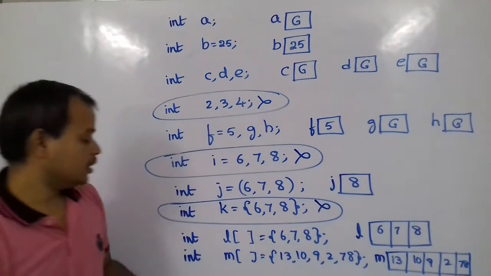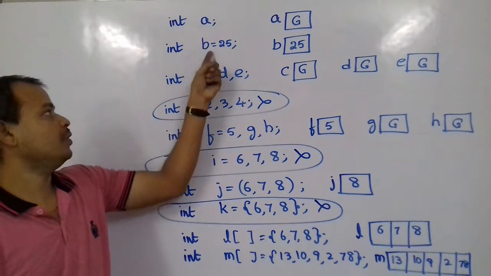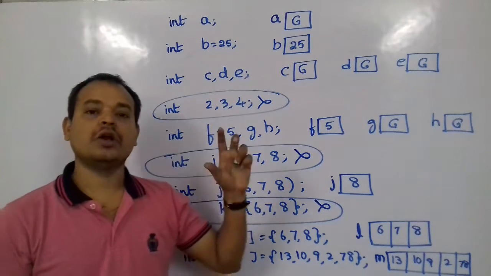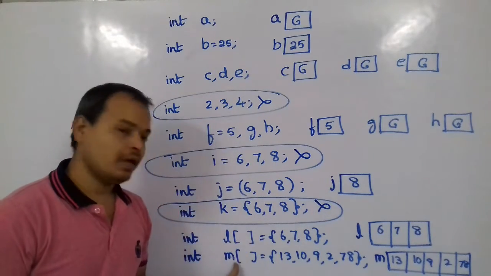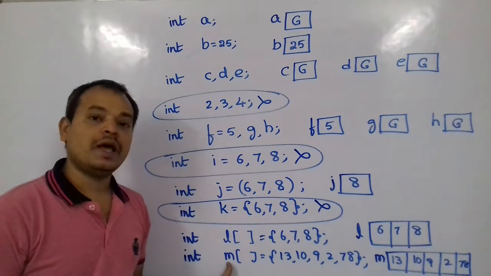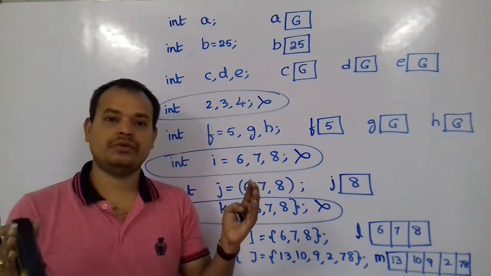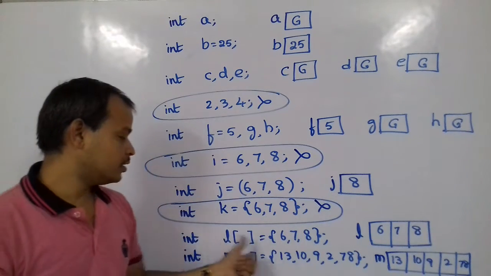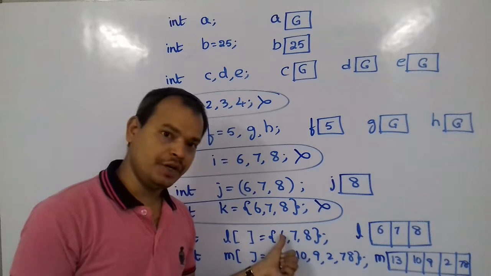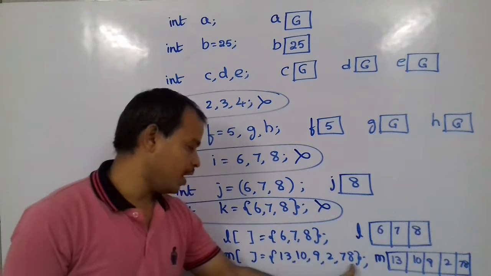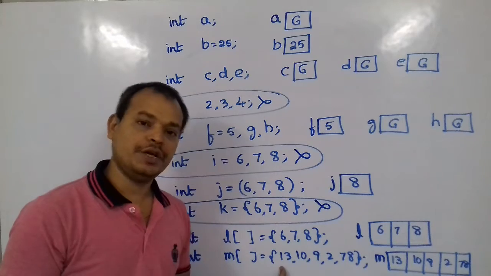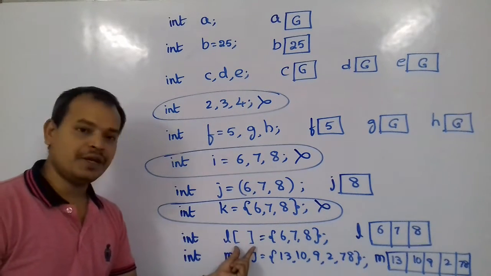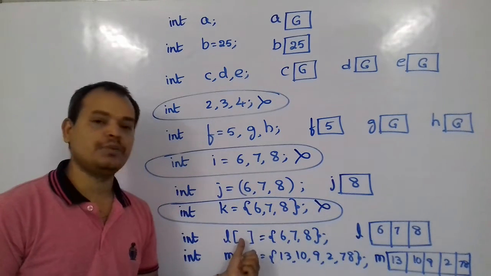This is what happens. See, these variables A, B, C, D, E, F, G, H, J, all these variables are normal variables, and these variables are arrays. L and M are arrays. An array is nothing but a set of elements, very simply, a set of elements. See here, L is holding 3 values, all 3 are integers. Similarly, M is storing 5 values, all integer values. That's why we have created these variables as integer type. And the square bracket indicates multiple values.